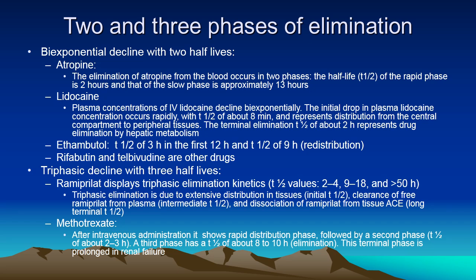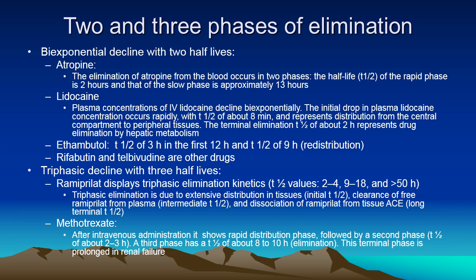Now, many drugs show two phases of elimination. Some show 3 phases of elimination. Exponential decline with 2 half-lives is seen with atropine, lidocaine, ethambutol, rifabutin and telbivudine. Here there is a terminal half-life and a distribution half-life or initial half-life. Triphasic decline with 3 half-lives: ramipril is an example where 3-phasic elimination is exhibited, and terminal half-life is longer.